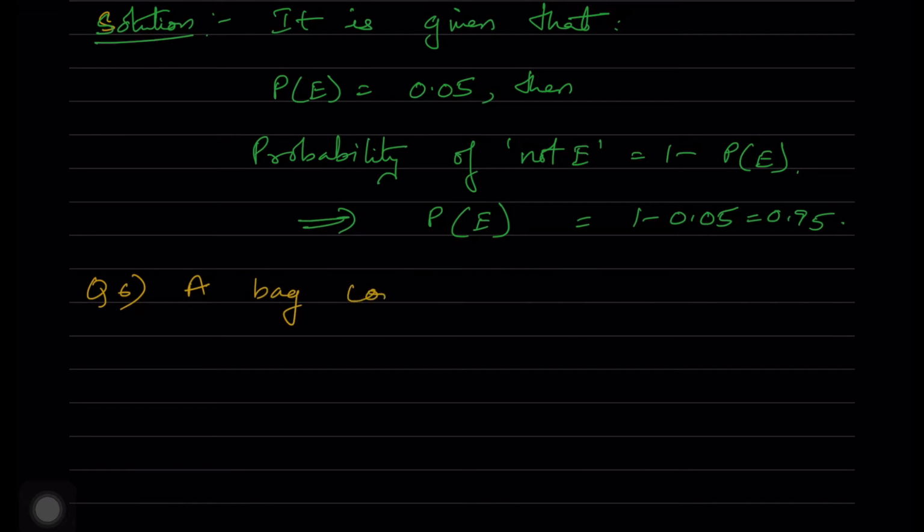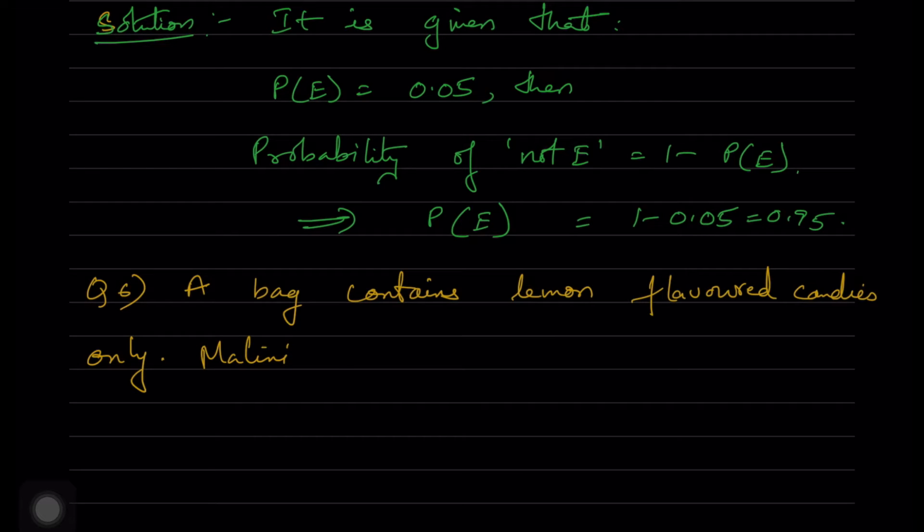Question 6. A bag contains lemon flavored candies only. Malini takes out one candy without looking into the bag. What is the probability that she takes out an orange flavored candy, a lemon flavored candy?